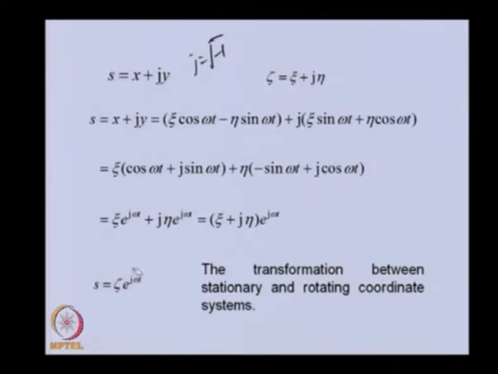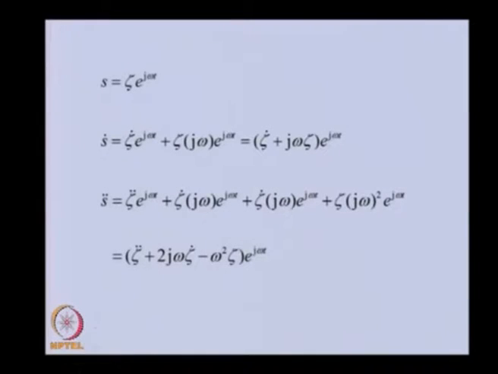So this is the transformation basically in the complex domain from stationary coordinate system to rotating coordinate system, and this we will be using to transform the equation of motion of the rotor system. Because we will be having derivatives of this complex displacement in the equation of motion, we can take the derivative with respect to time, because zeta and this both are time dependent. So once we differentiate, we will get two components, two parts: first derivative and then derivative of the second term. This can be clubbed like this.